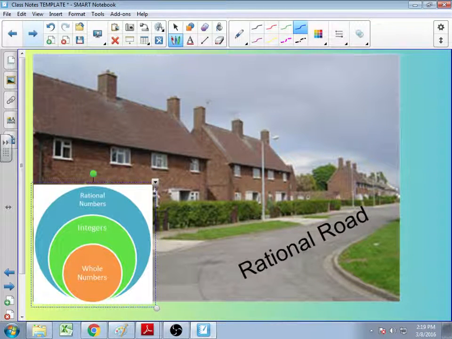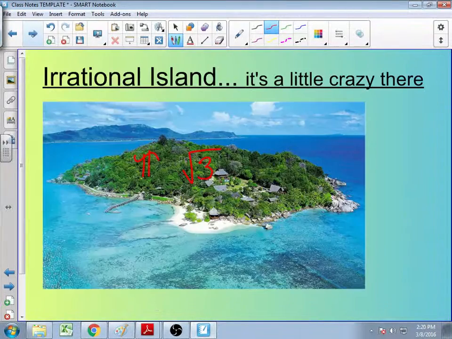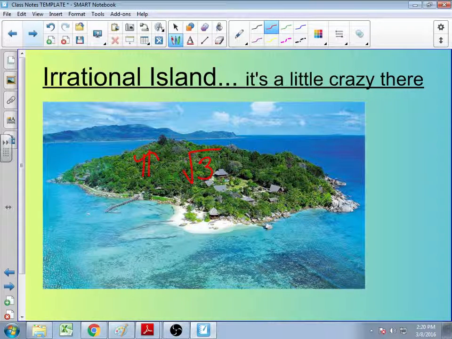But what we don't have on rational road is the irrational numbers. The irrational numbers are kind of crazy. They get sent to irrational island. Once a number's on irrational island, he's stuck. He's not coming back. So irrational numbers are examples of numbers that can't be written as ratios. Pi is an irrational number. Non-perfect squares, such as radical 3, that's a non-perfect square. It cannot be written as a ratio because it does not have a terminating decimal. So either your numbers are going to rational road or they're going to irrational island. That's the first split that we make. If a number gets to irrational island, it's done. There's nowhere else to go. You party on the island and you have a good time.